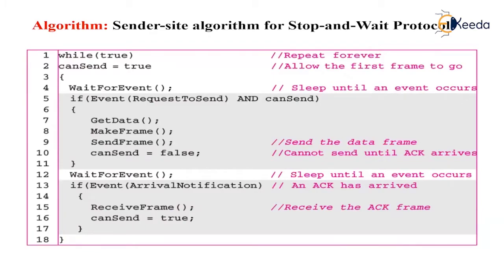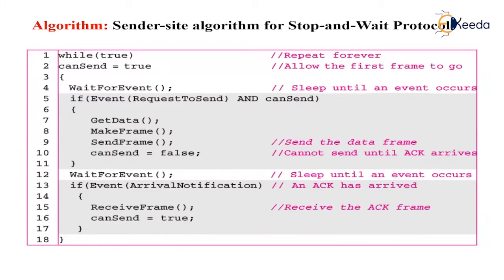In other words, after a frame is sent, the algorithm must ignore another network layer request until that frame is acknowledged. We know that two arrival events cannot happen one after another because the channel is error free and does not duplicate the frames. The request from the network layer, however, may happen one after another without an arrival event in between. We need somehow to prevent the immediate sending of the data frame.